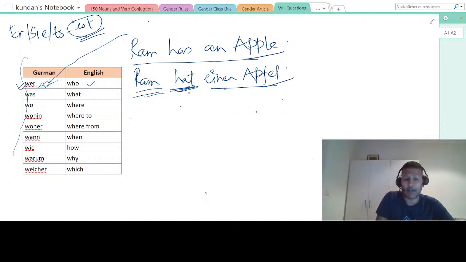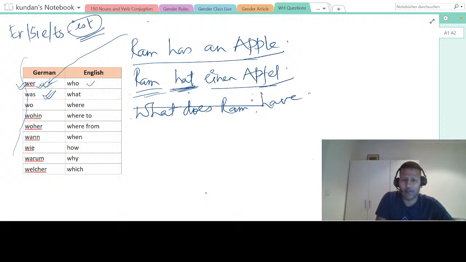So the next question is, what does Ram have, right? What does Ram have? This is how you will say, right? So what in German is was. Okay. So first you see how we will form has Ram an apple. You will say hat Ram einen Apfel. Just carefully concentrate on what I'm saying, and then I will give you question 3, 4.